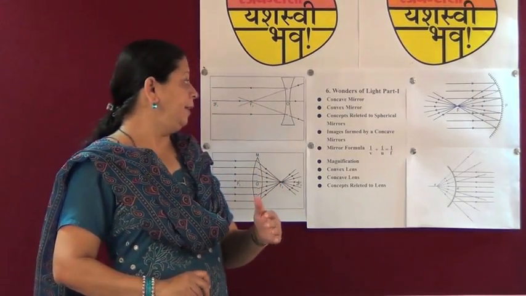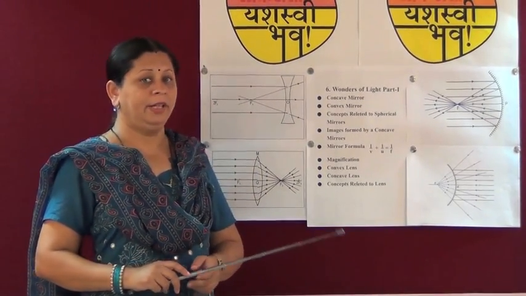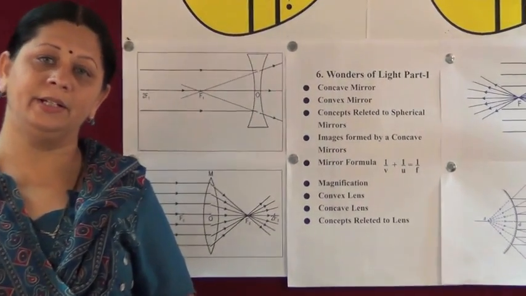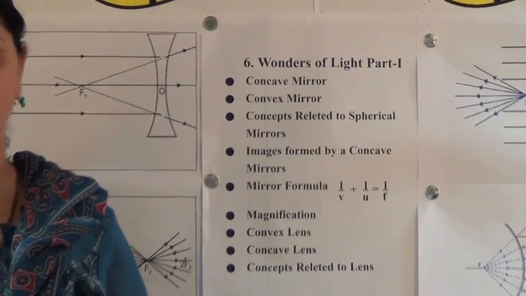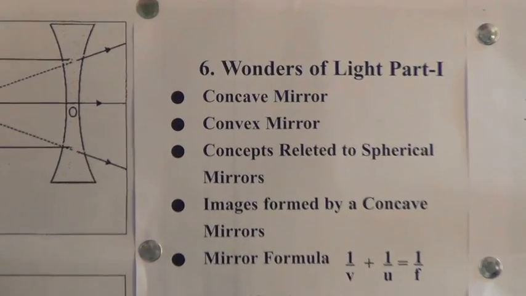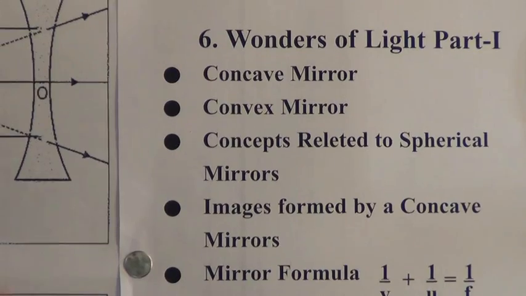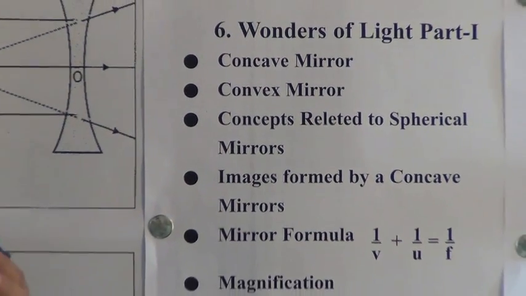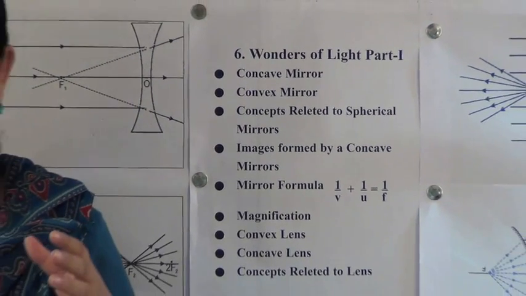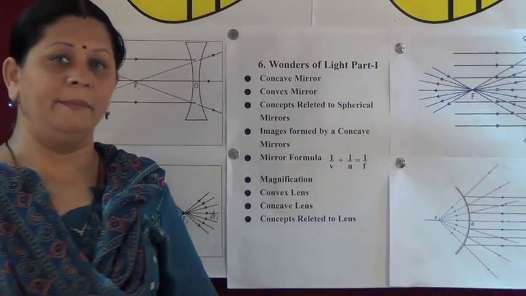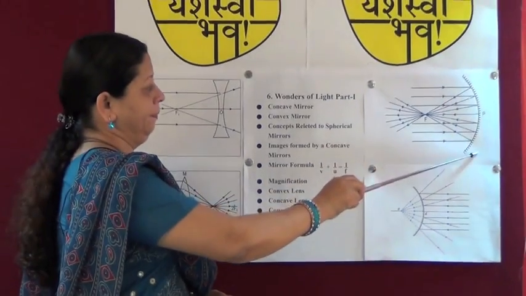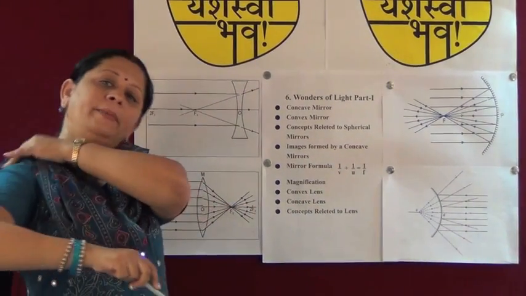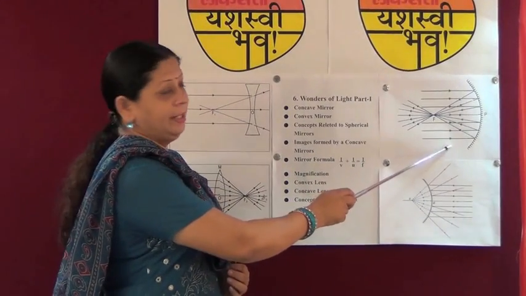So let us see what are spherical mirrors. Here it is written concave mirror and convex mirror. Spherical mirrors are parts of a sphere. Now what is a concave mirror? A concave mirror is a part of a spherical glass whose inner side is coated with a reflecting layer, and the rays which are coming to the inner part are reflected in this way. So this concave mirror is also called a converging mirror.